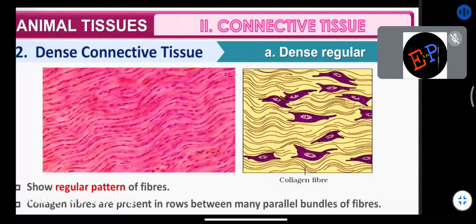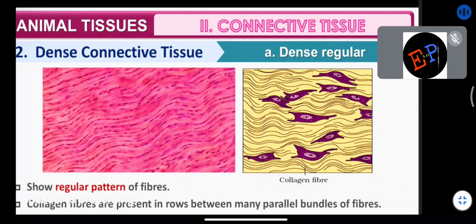It means you will find a layer of cells, and below and above the layer of these fibers you will find collagen fibers, and again a layer of fibers, and again a layer of collagen fibers. Like this, an alternate arrangement of fibers will be present in dense regular tissues. Clear? Examples of dense regular tissues are tendons as well as ligaments.